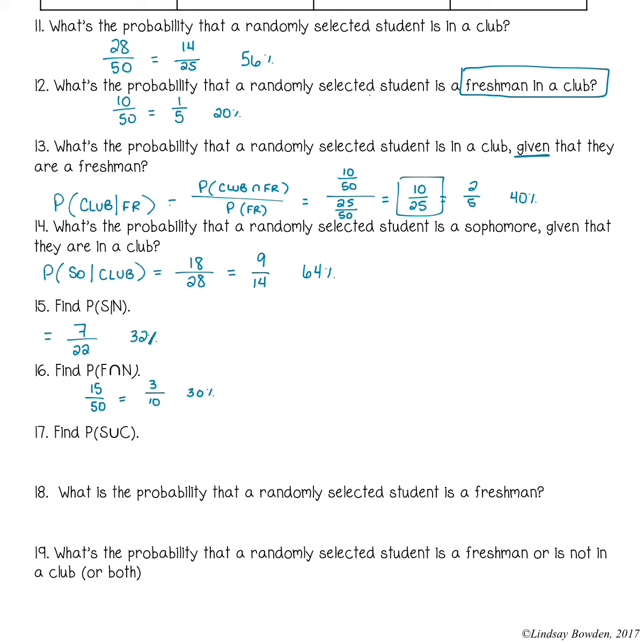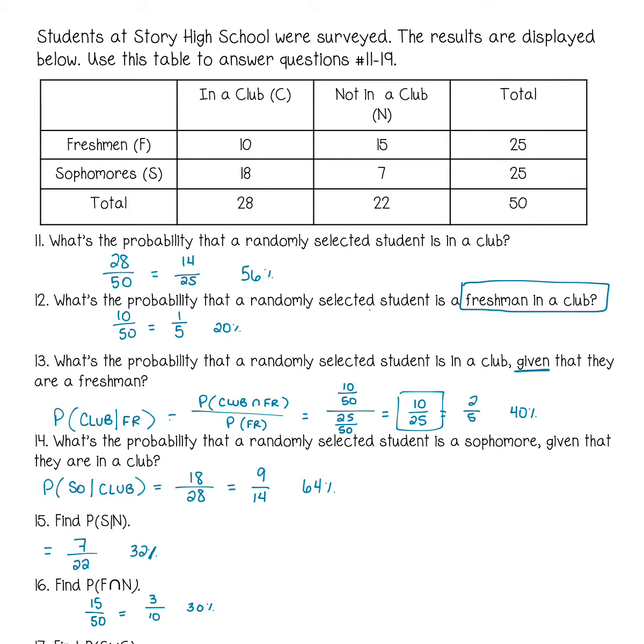Find the probability of sophomore or in a club. Now this one's a little different. We're going to take all the sophomores, which was 25 students, all of the club, which was 28 students, and remember, these are not mutually exclusive, so we've got to watch the overlap. We can't double count somebody.